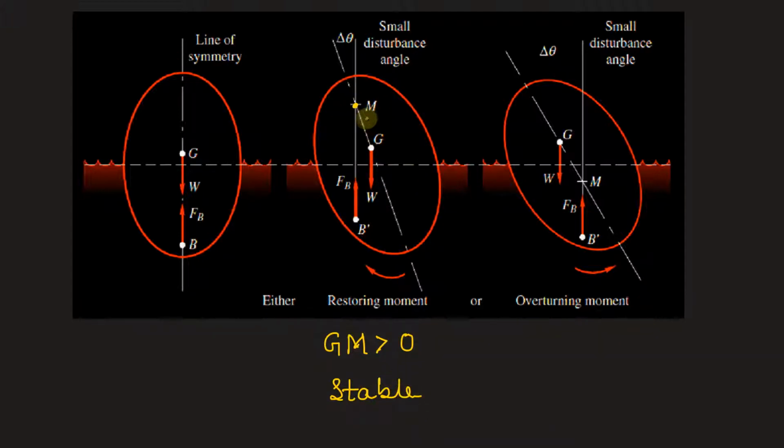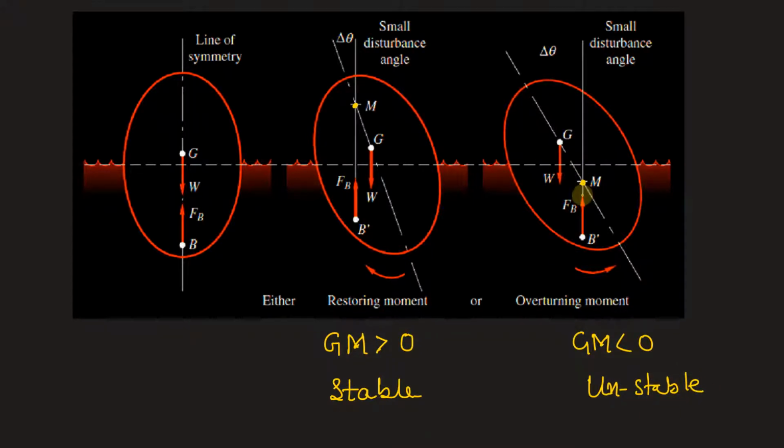If the metacenter coincides with the center of gravity, we say the body is in neutral equilibrium, and if the center of gravity is above the metacenter as shown in this third diagram, when GM is lesser than 0, we say the body is in unstable equilibrium. Unstable.